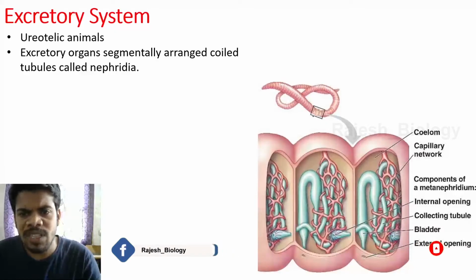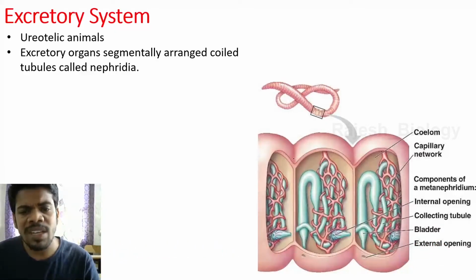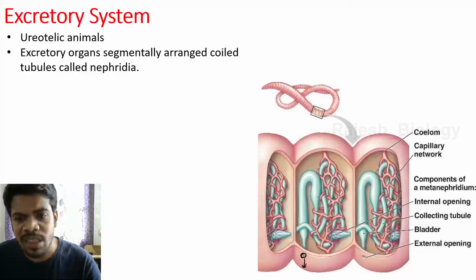For example, we take these three segments, and these nephridia are arranged segmentally. Each segment has its specific nephridium. You can observe this nephridiopore opens out, so it is exonephric, and this nephridium has a nephrostome, so it is open type.